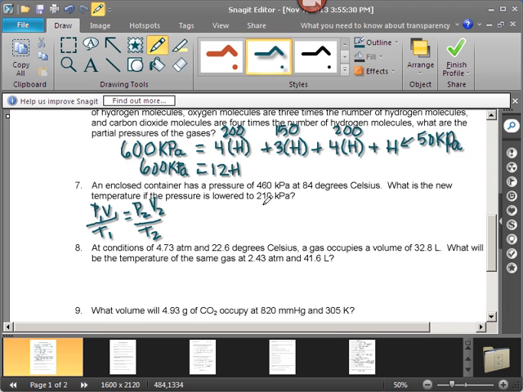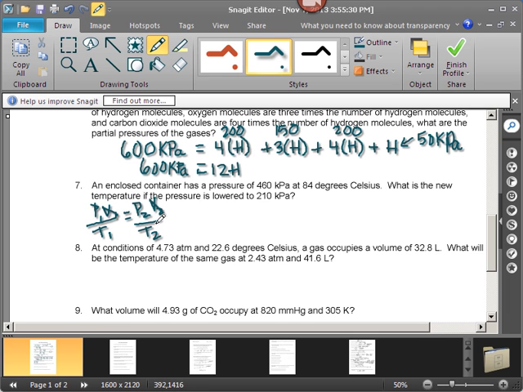Pressure, temperature, enclosed container. It doesn't say anything about the volume. It must be a container that is going to keep a constant volume. So we essentially have our combined gas law simplified down to P1 over T1 equals P2 over T2. I'm pretty sure that's Gay-Lussac. So what is the new temperature? So we're solving for T2.